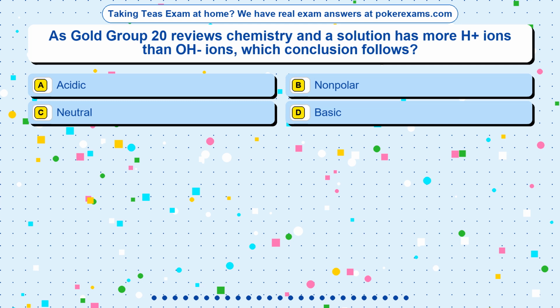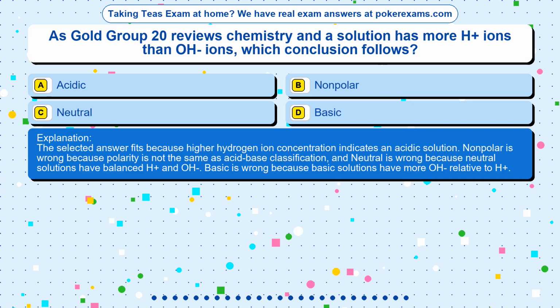The correct answer is option. The selected answer fits because higher hydrogen ion concentration indicates an acidic solution. Nonpolar is wrong because polarity is not the same as acid-base classification, and neutral is wrong because neutral solutions have balanced H+ and OH-. Basic is wrong because basic solutions have more OH- relative to H+.